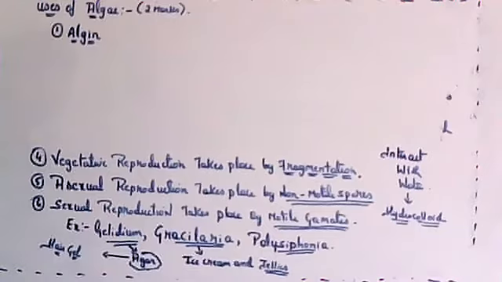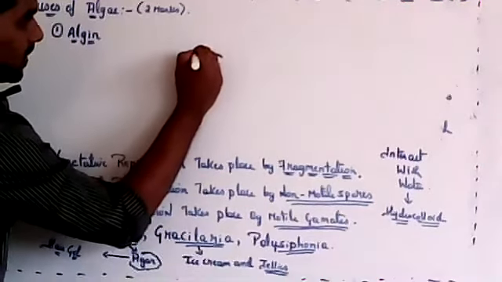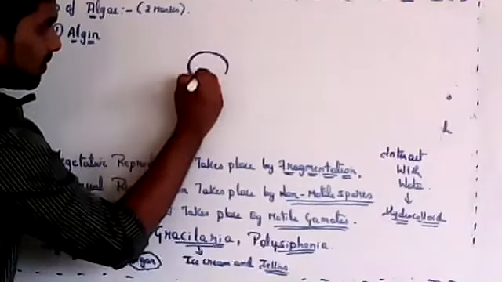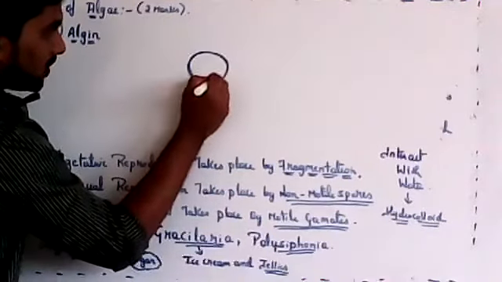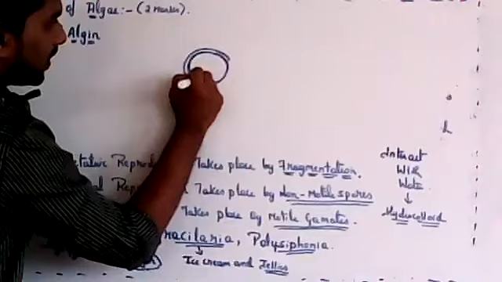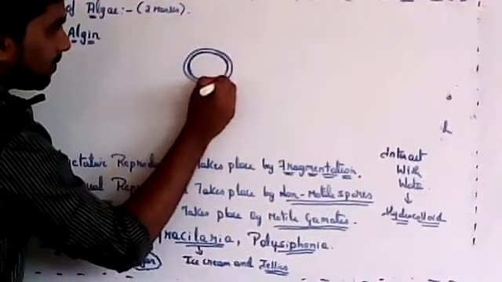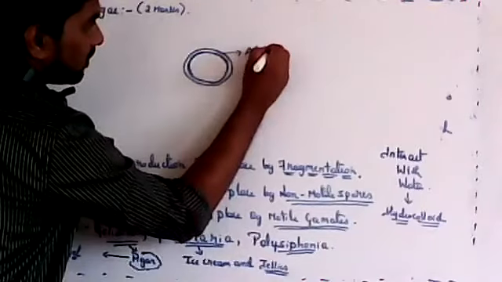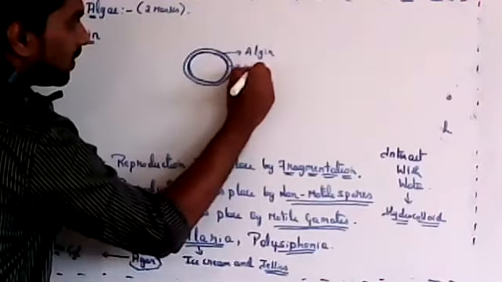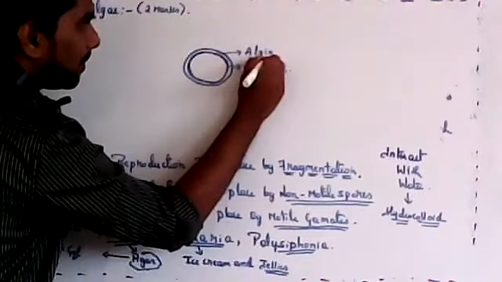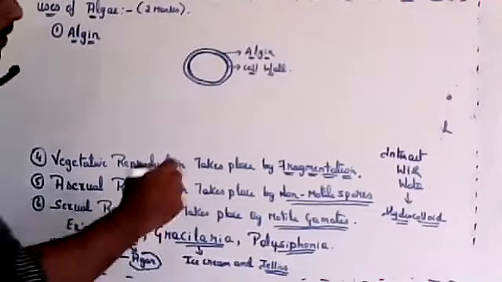Plants usually have a cell wall, and next to the cell wall there is one more layer, called algin. First comes the cell wall, then outside it one more layer called algin. So algin is found in brown algae.